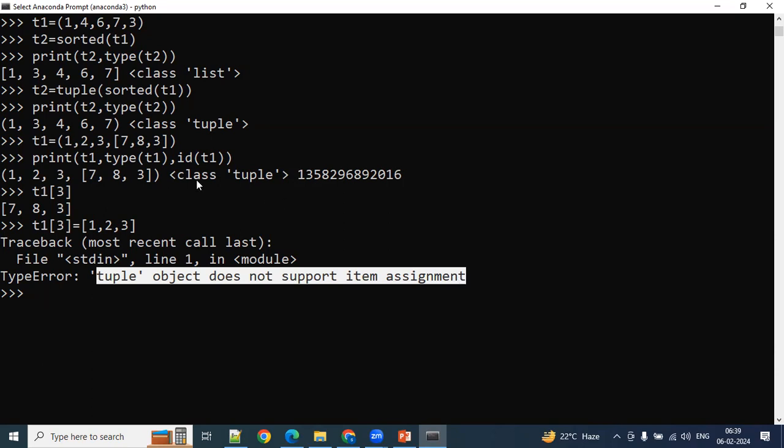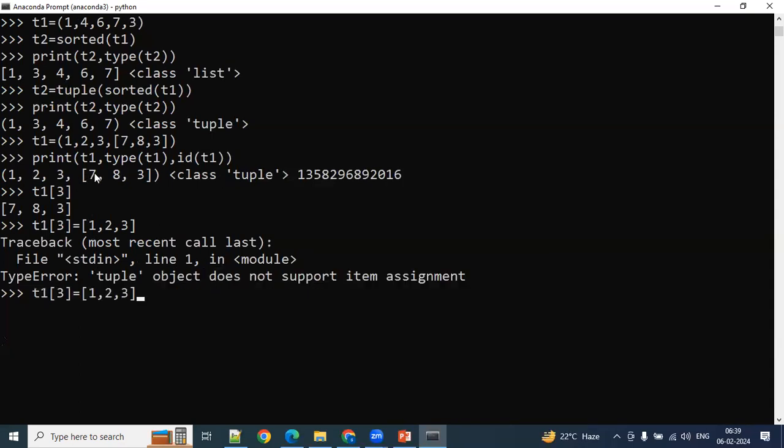Now I wanted to change this 7 to 10. Is it possible or not? How do we access this particular element, in a two-dimensional way? T1 of 3, and then open the brackets again and take 0. What is the position of this one? 0. What is it displaying? 7, right?